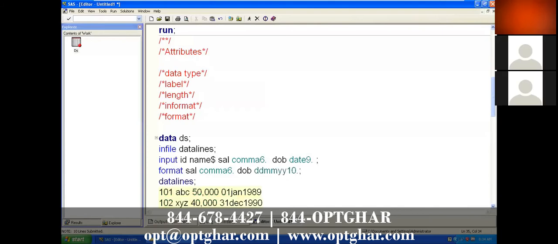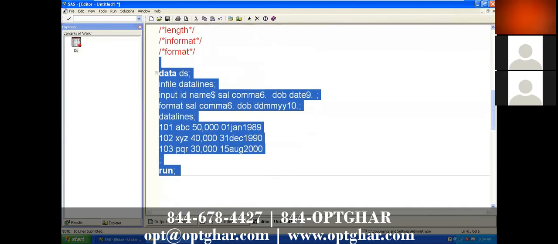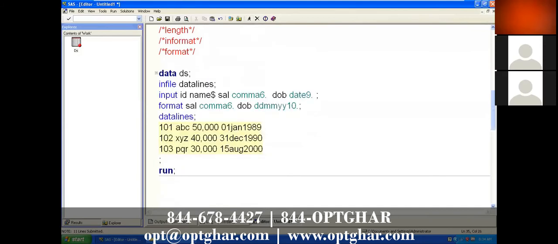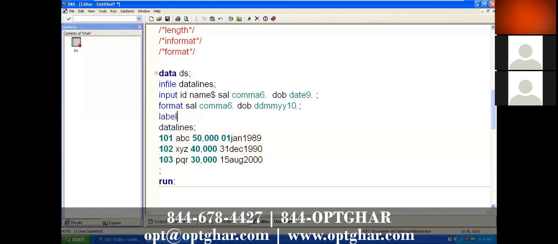Now we have some attributes, and apart from these, just understand the concept. Name equal to EMP_name, ID equal to employee ID, EMP_ID.